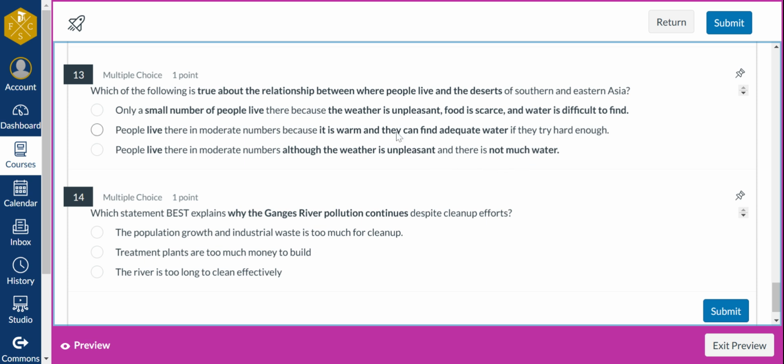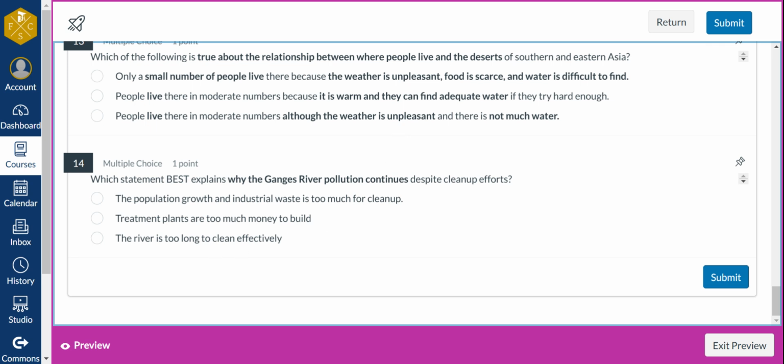water. Number 14, which statement best explains why the Ganges River pollution continues? The population growth and industrial waste is too much for cleanup, meaning that there's so much waste that it's too much to clean up. The treatment plants are too much money to build to try to fix it. Are the rivers just too long to try to clean it? What is the best reason why it continues?